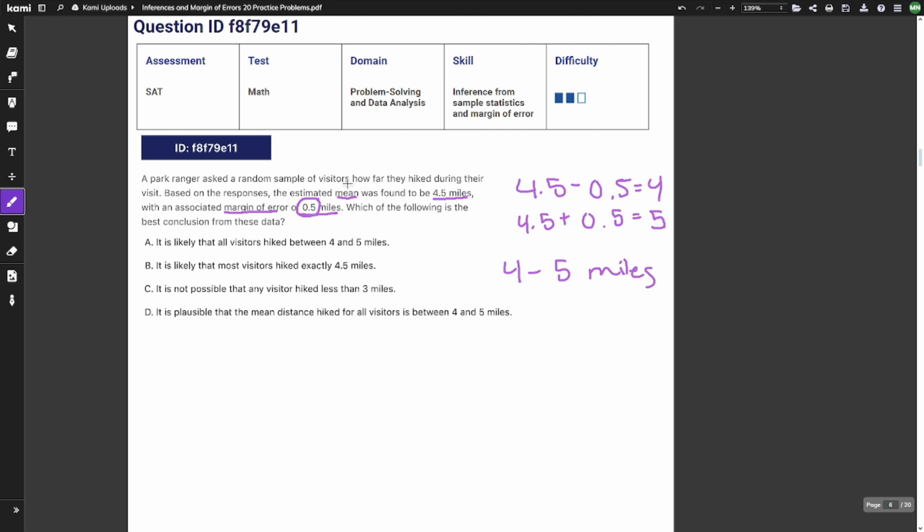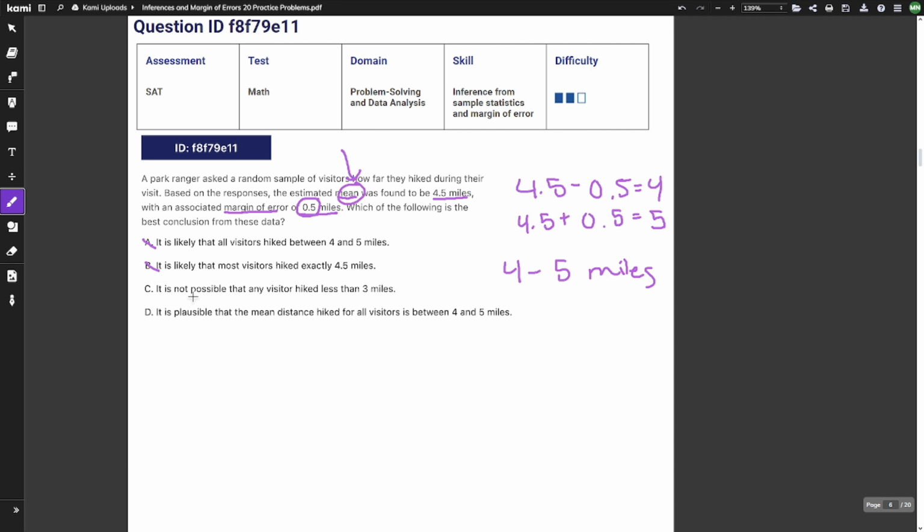Alright, but remember, it's the mean. So let's look at A. It is likely that all visitors hike between 4 and 5 miles. And yeah, that does match our range. But once again, remember that our data is talking about the mean distance. So it's not going to be A, because it doesn't talk about the mean. And then B, it is likely that most visitors hiked exactly 4.5 miles. Once again, not only does this not talk about the mean, it could also be anywhere between 4 and 5 miles, not just exactly 4.5, it could be 4.1 or 4.2, and so on.